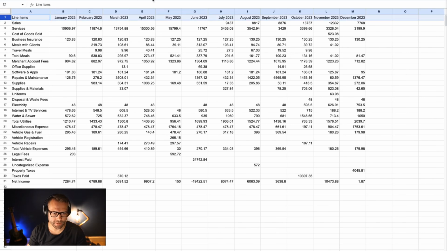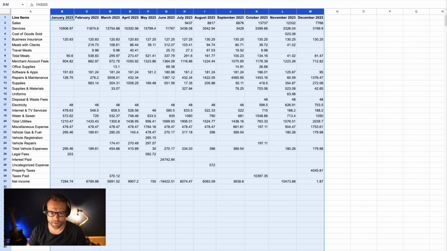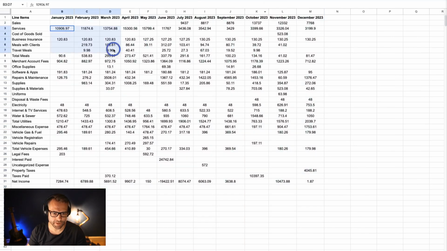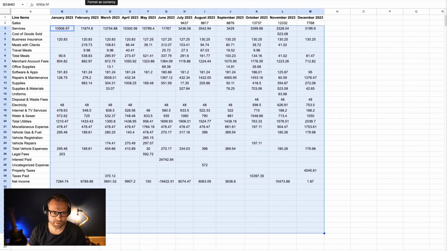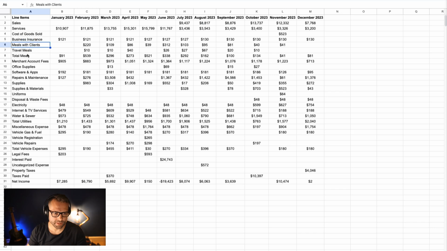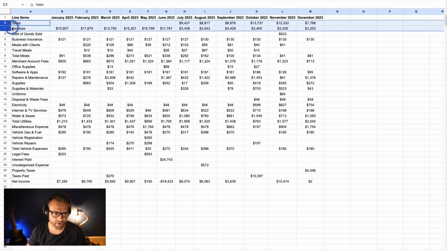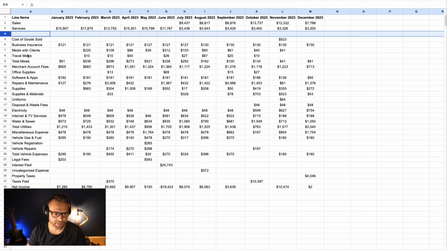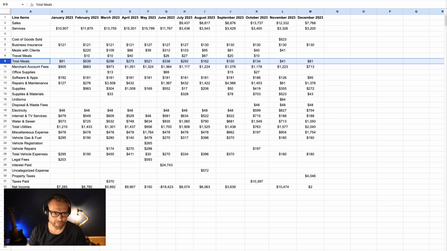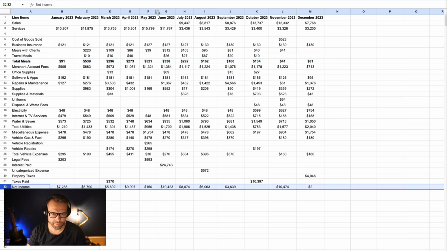So let me just format this to make it a little bit more visually appealing here. Bring these out. Let's center these. Let's make all of these dollars. We'll drop the cents, and this is looking pretty good. So we have all of our income here, cost of goods sold, total travel meals, and we have net income down here. So this is looking pretty good.